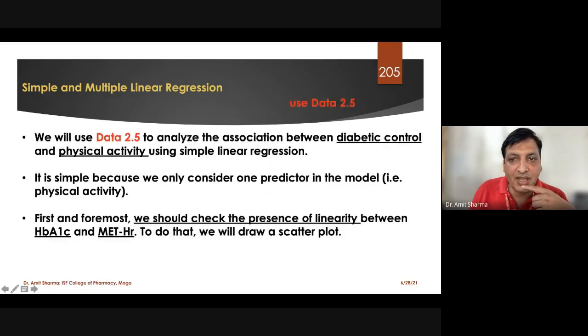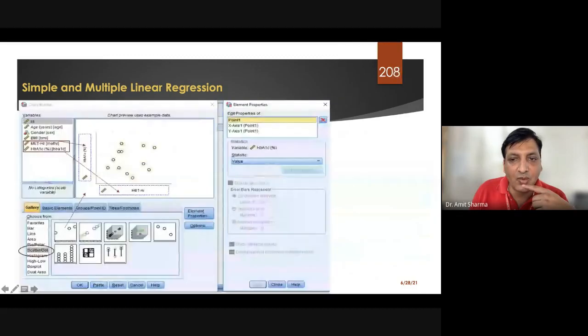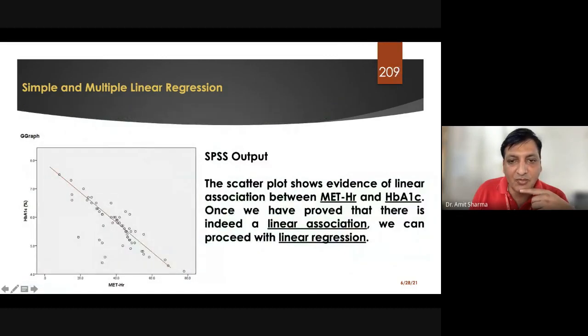We will take an example. I'll show you, I'll run the test, then I will let you know how to get it. This is the example of SPSS.